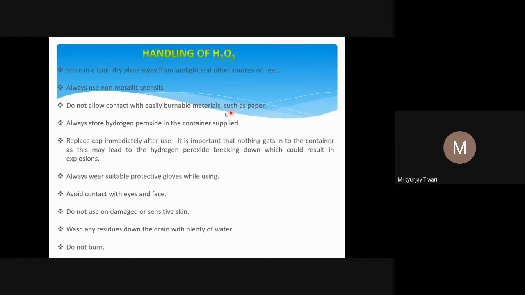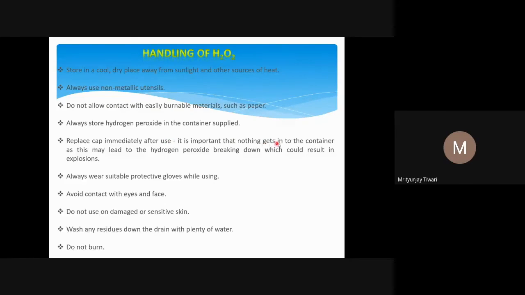So you should keep H2O2 away from concentrated H2O2. Very dilute H2O2 is not that dangerous. Always store hydrogen peroxide in the containers it is supplied in, and keep it in that container only. Replace the cap immediately after use. If you are in the laboratory, after taking H2O2 from the vessel provided to you, you should keep the cap closed immediately, because if the cap is open, it is more exposed to the environment and some gases.